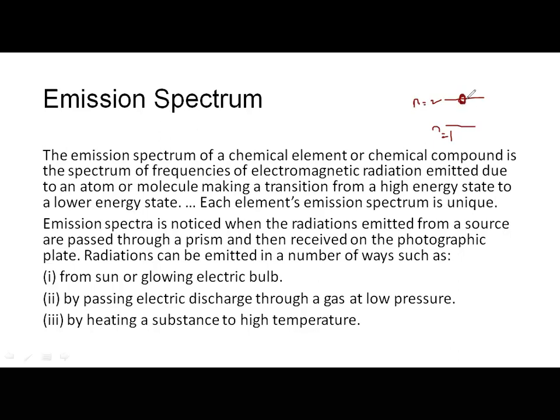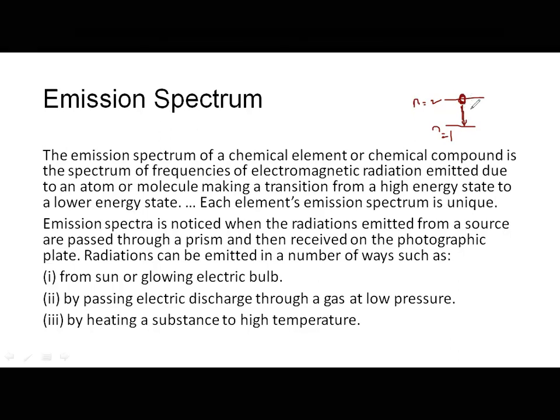So what does it do? It will jump from this higher state to lower state. How does it jump? Energies will be different. So when it is jumping from higher state to lower state, it will lose energy. That energy which comes out, we call it emitted energy, correct? Yes, emitted energy. That emitted energy will have certain frequencies. When you take those frequencies on a photographic plate, what spectrum you get is what? Emission spectrum. It is emission spectrum.